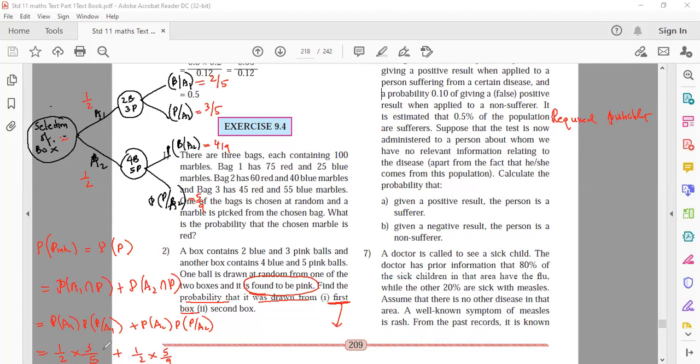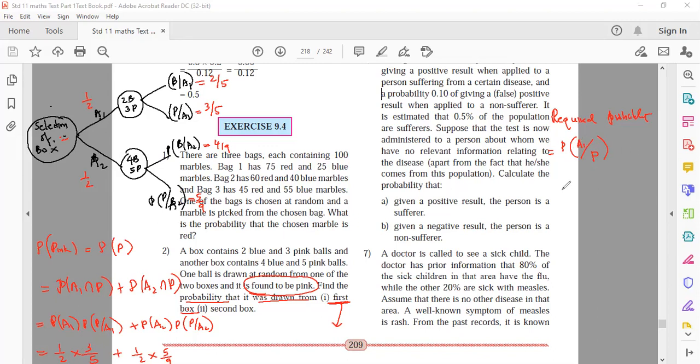Actually, this was not necessary to calculate at once, but I just did it to make you understand. It is known to you that a pink ball was drawn. What is the chance it was from box 1? Whosoever probability you have to calculate, that will be the numerator. You heard me properly?